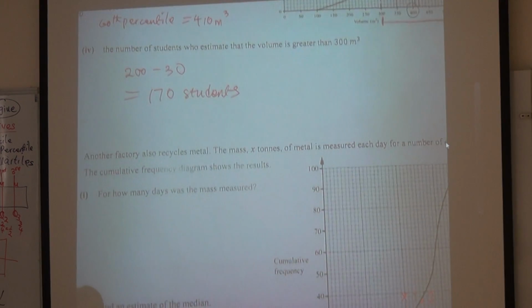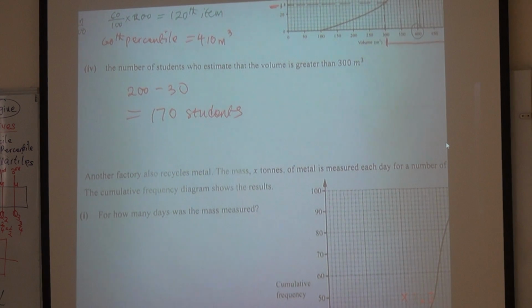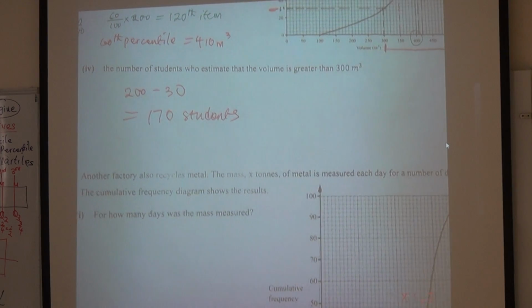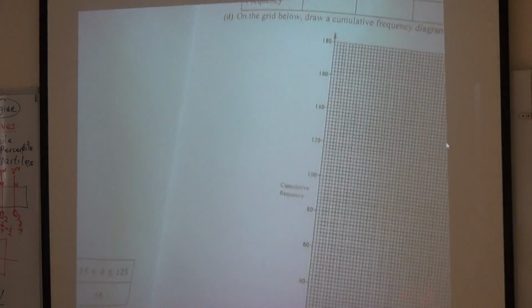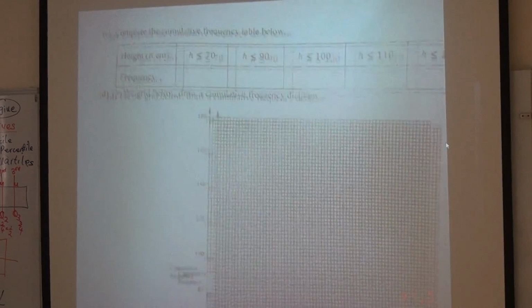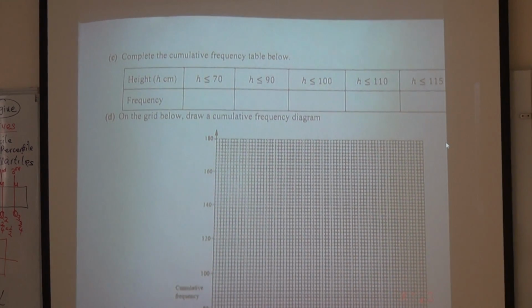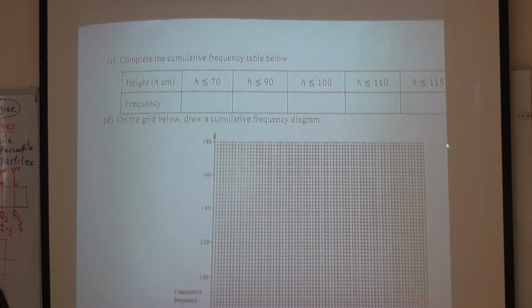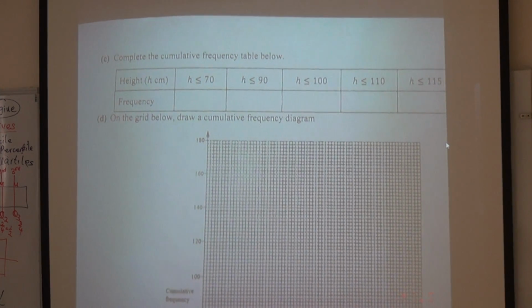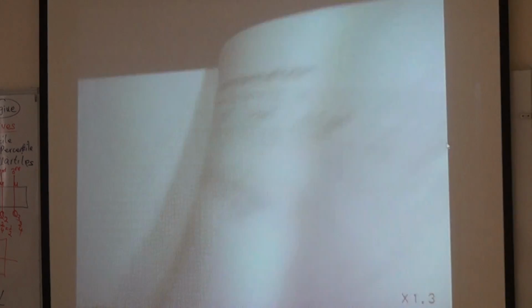No? Joey? Question? Okay, so let's do question 2 on our own. If you have not done it, do question 2 on your own. And question 3, maybe we do question 4 together.